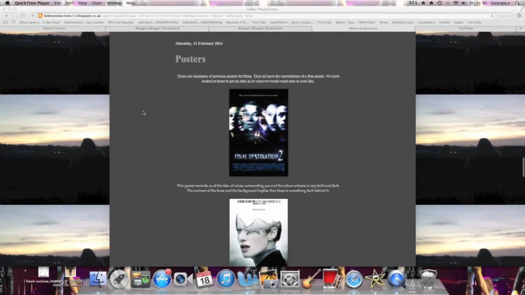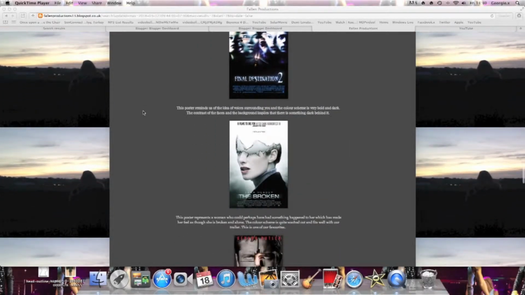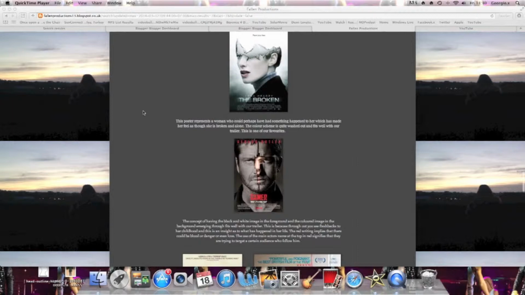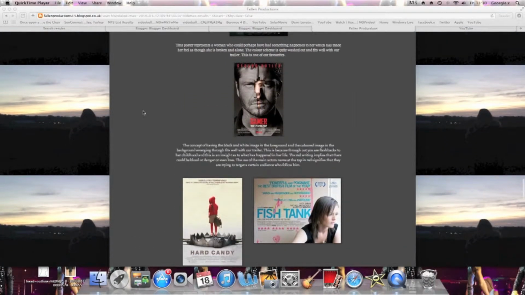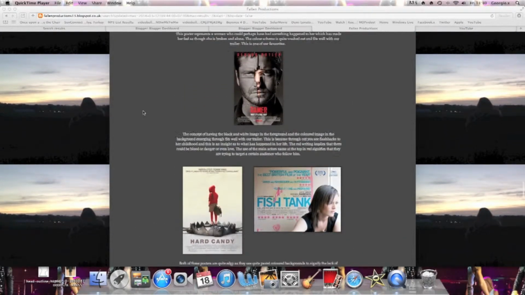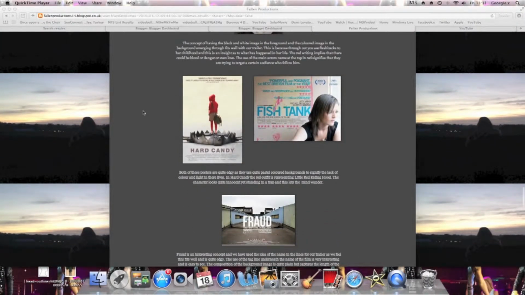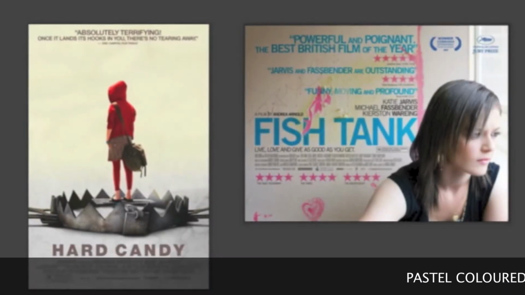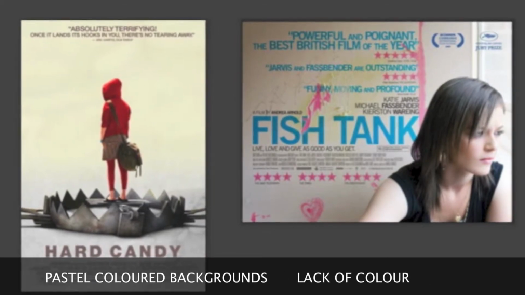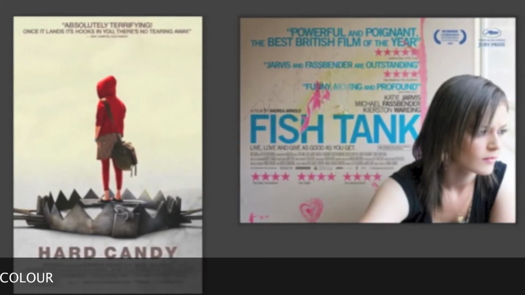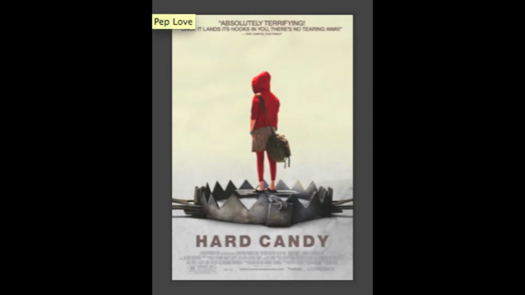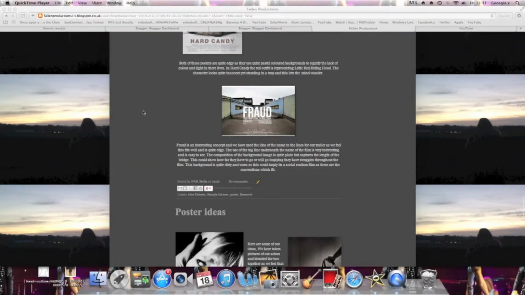When doing poster research, we looked at posters such as Final Destination, The Broken, Gamer, Hard Candy and Fish Tank. We felt that Hard Candy and Fish Tank, both of these posters were quite edgy as they use quite pastel coloured backgrounds to signify the lack of colour and light in their lives. In Hard Candy, the red outfit represents a Little Red Riding Hood aspect. Therefore, the character looks quite innocent yet is standing in a trap, and this lets the mind wander and wonder what's going to happen in the film.